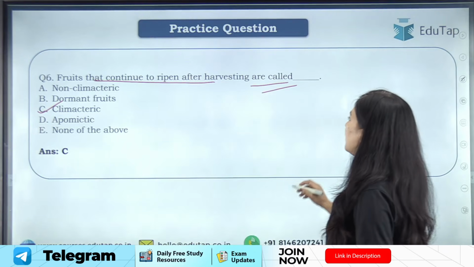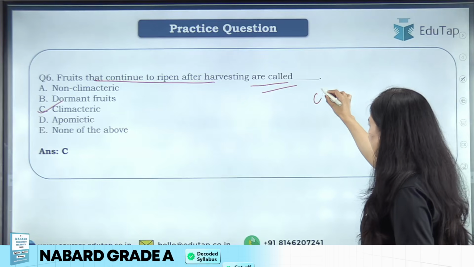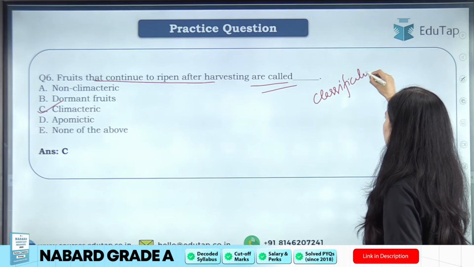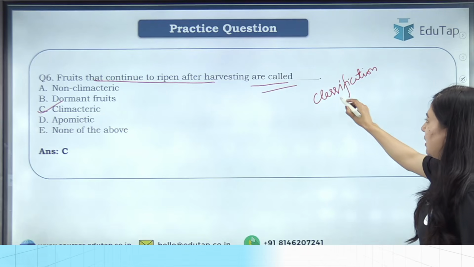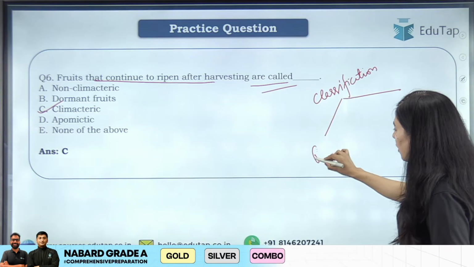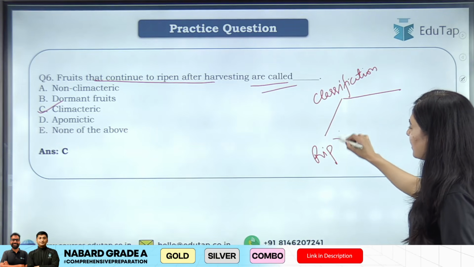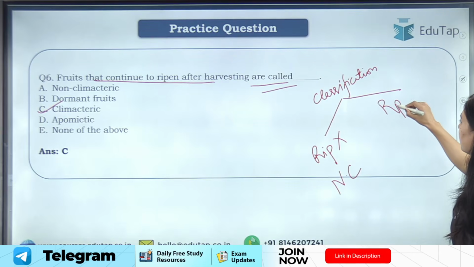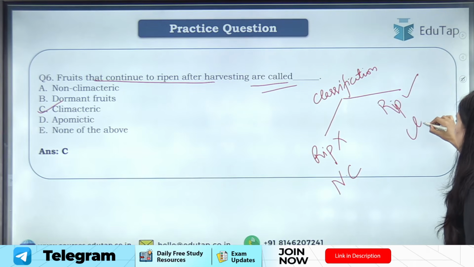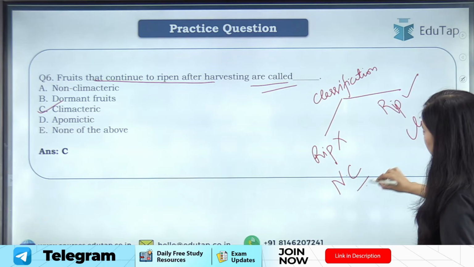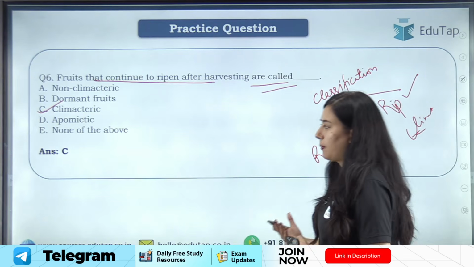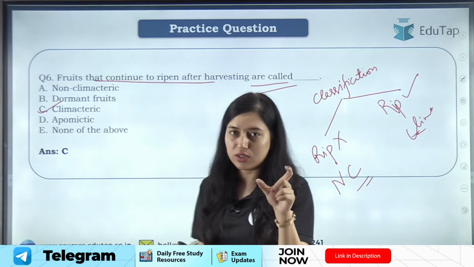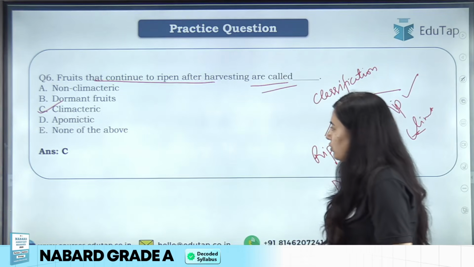Okay, so you have to understand, classification of fruits is there. This is the classification, okay, based on ripening after harvest. If ripening stops, okay, if ripening stops, then that is non-climatic. If ripening continues, then that is climatic. Clear? So students, this is a classification, and you have to learn these terminologies used. Clear? Chal. Moving to the next question.